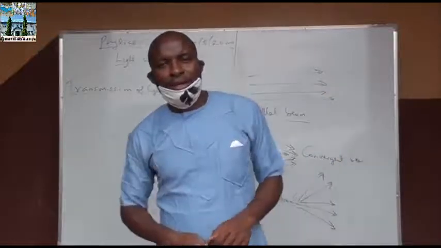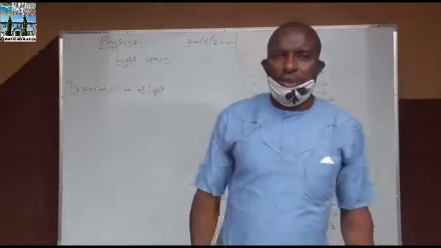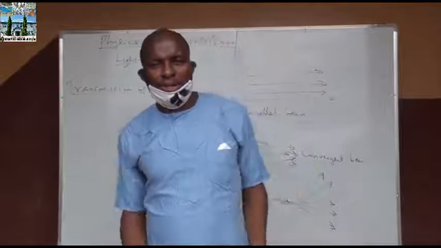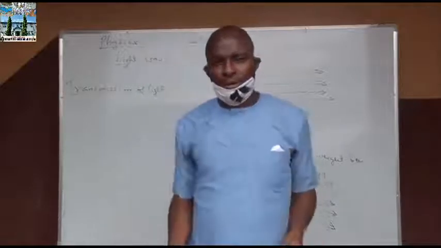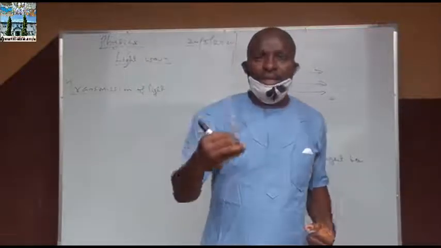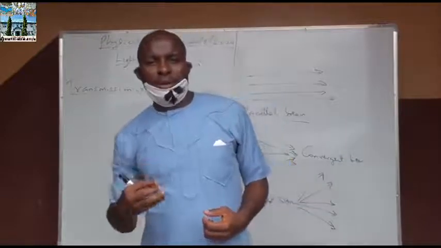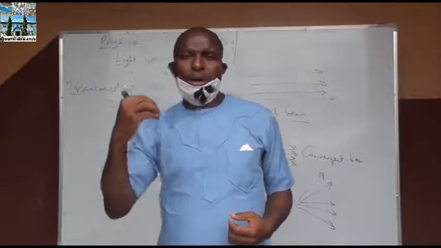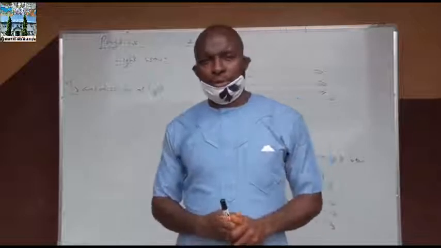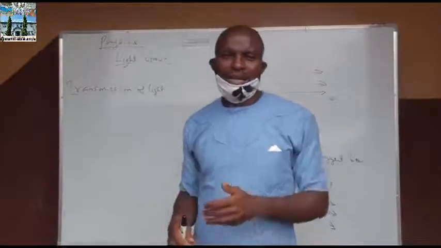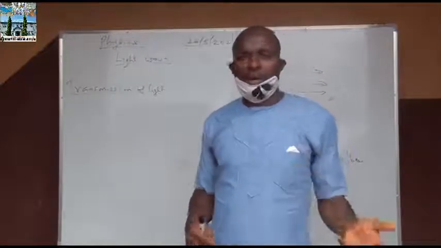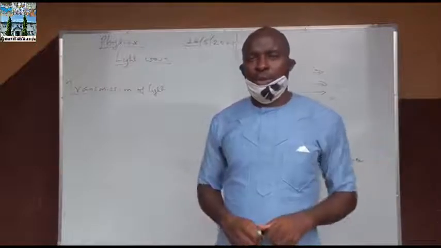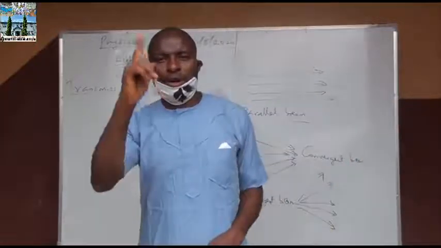Then finally, we talk about the reflection of light. As you all know, reflection is what? The throwing back of light when it hits an obstacle or an obstruction. A throwing back of light rays when it hits an obstacle, back to its source. And we have two laws of reflection. One of them is what?